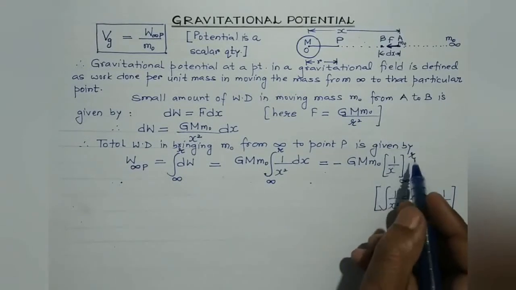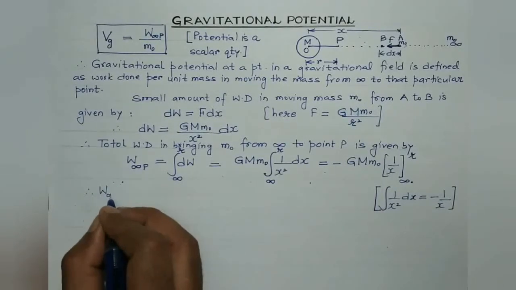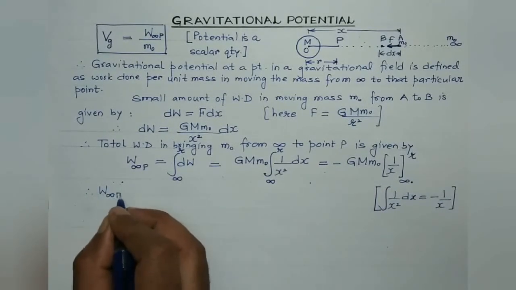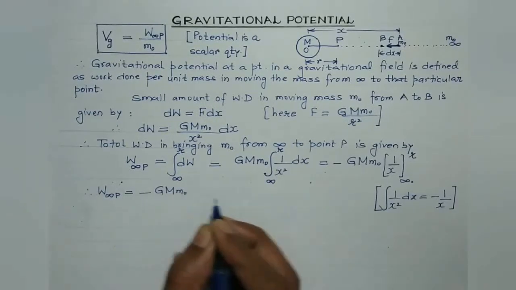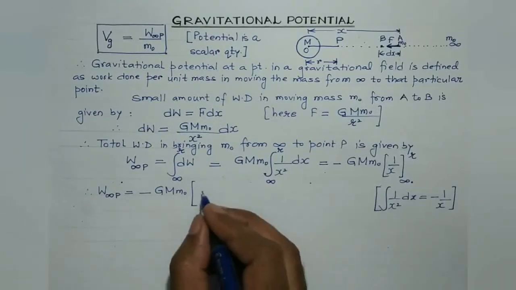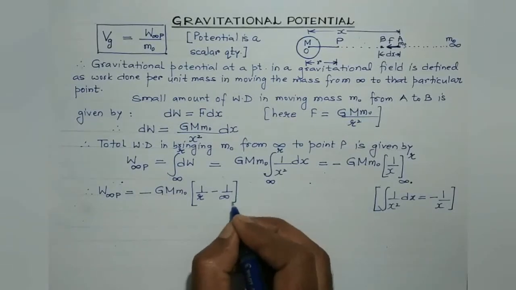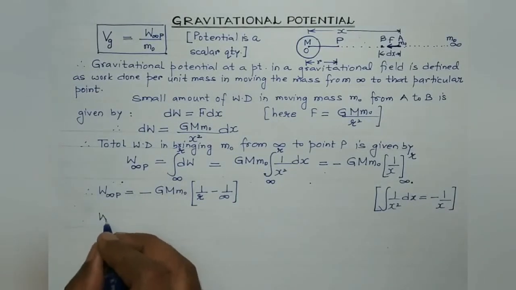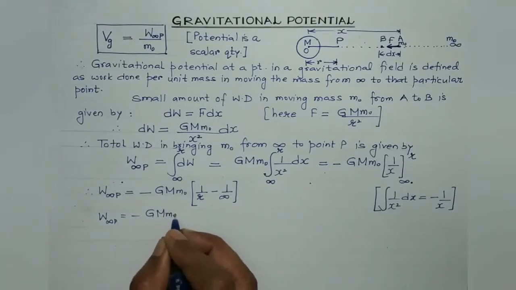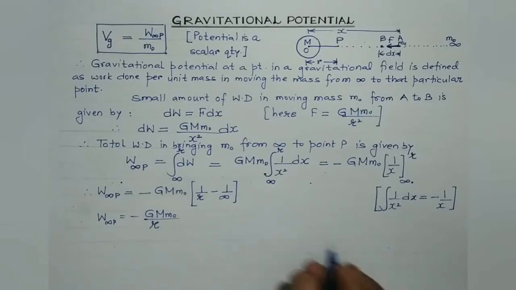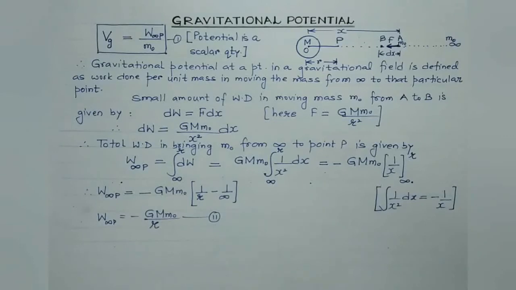So now in order to solve it, we will substitute upper limit minus lower limit. Therefore, work done in moving the body m0 from infinity to point P would be given by minus G capital M small m0 into upper limit, that is 1 by R, minus lower limit, that is 1 by infinity. 1 by infinity is 0. So we are left with minus G M m0 divided by R. Now put this as equation number 1 and this as equation number 2.